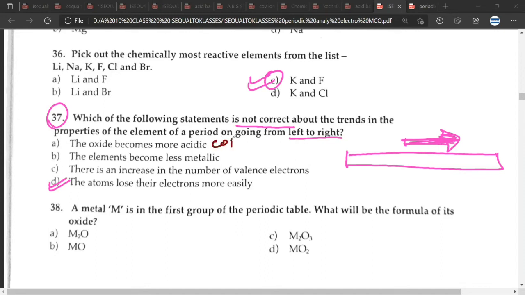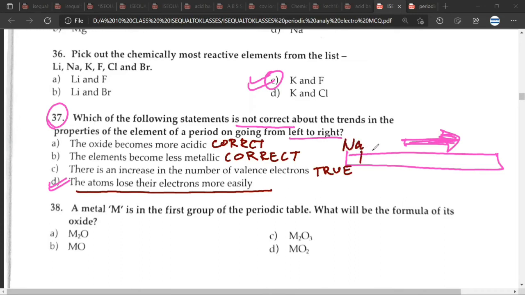Elements become less metallic. Is it correct? True. There is an increase in the number of valence electrons. True. And finally, atoms lose their electrons more easily. So this is false. Why is it false? Atoms gain electrons only, so it should not be this. Yes.